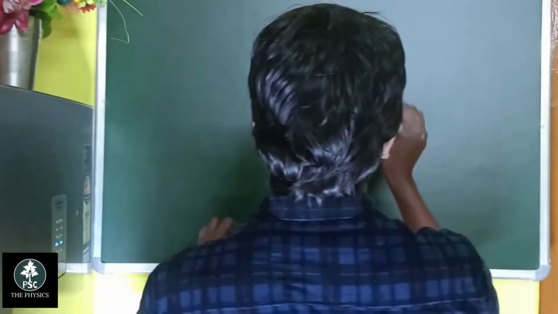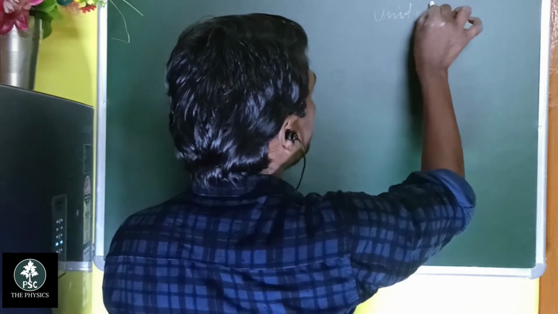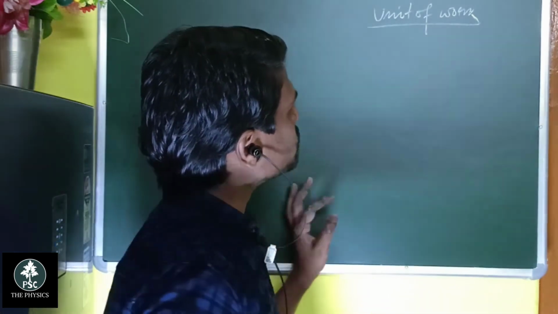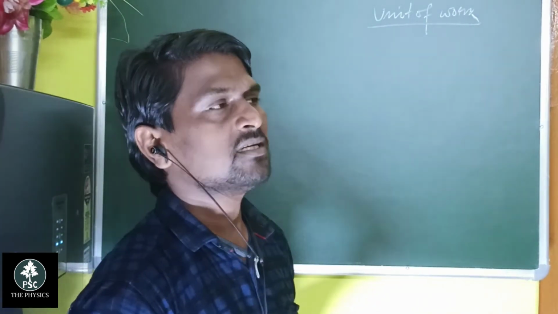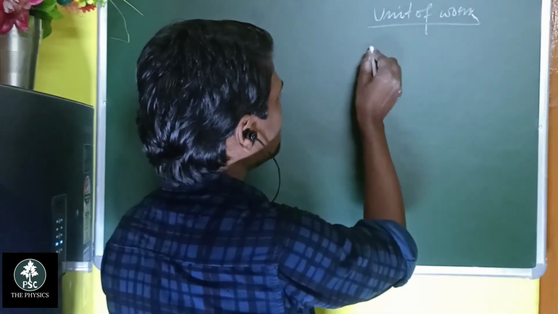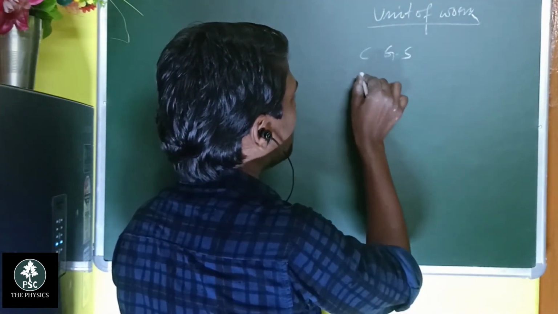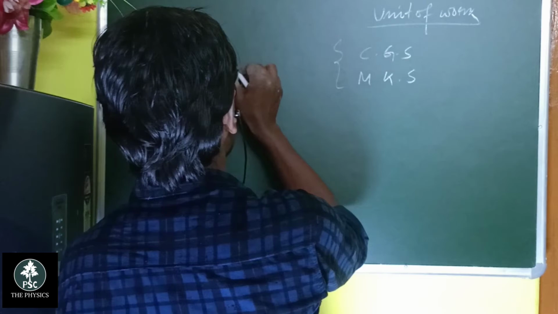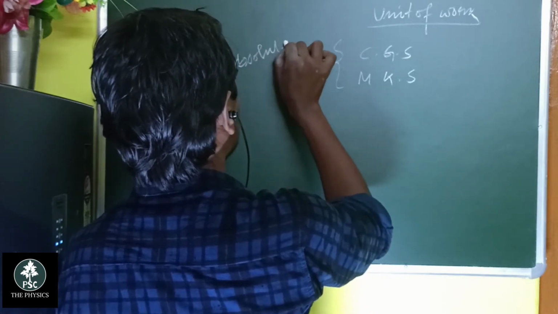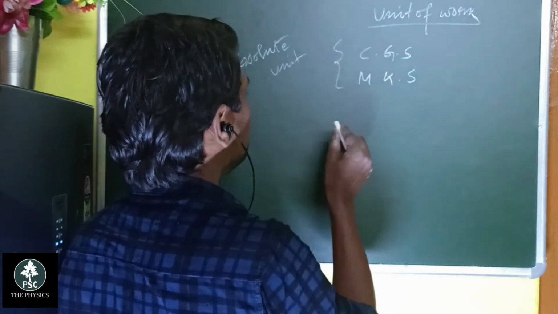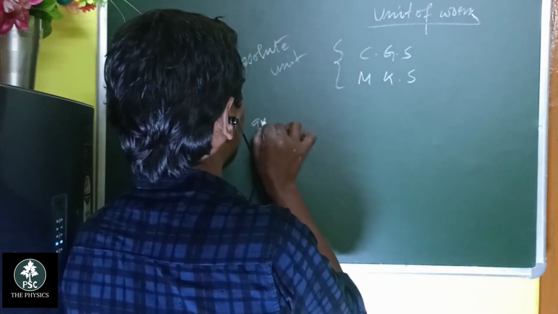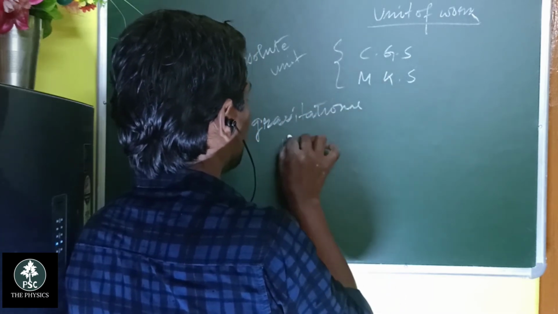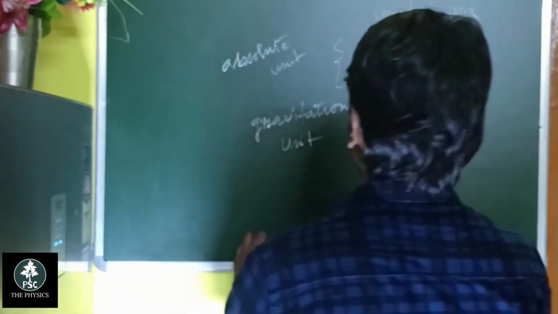So the unit of work: most probably the units used are in the CGS system and MKS system, and these are called absolute units, as well as the gravitational units.